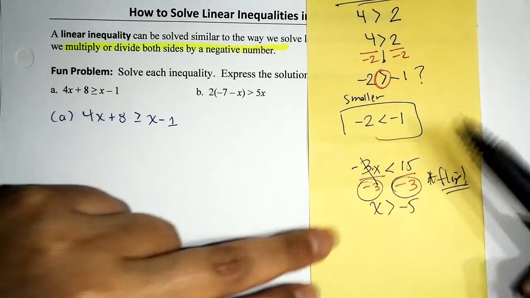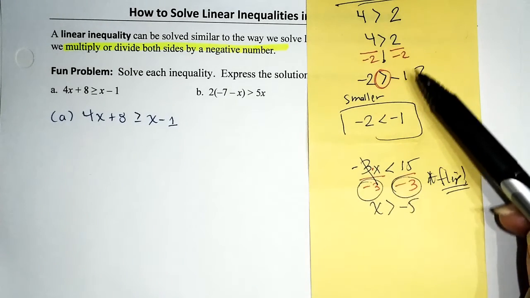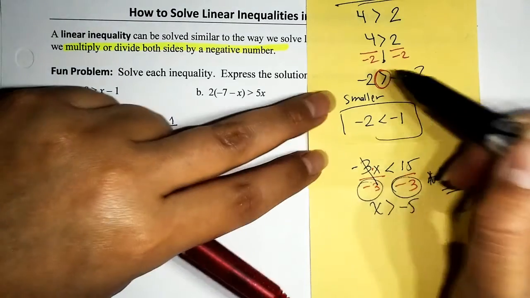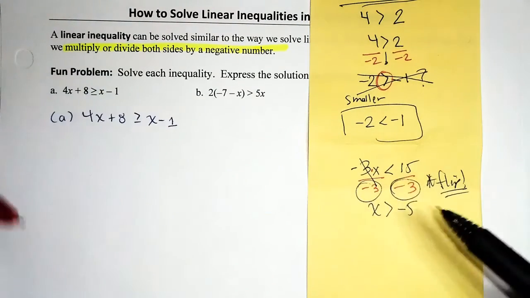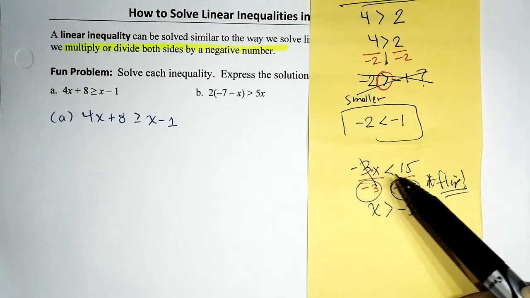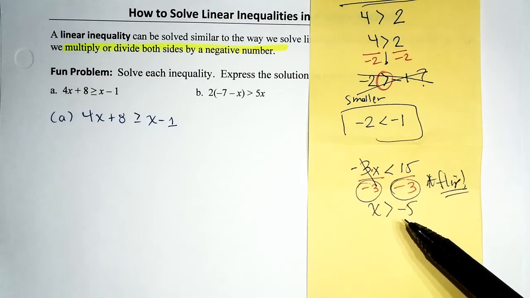Now, when we're comparing two numbers, it's a lot easier to see why we have to flip it, because we need it to make sense. When we're not comparing two numbers, it's very easy to forget to reverse. Let's say a few words.